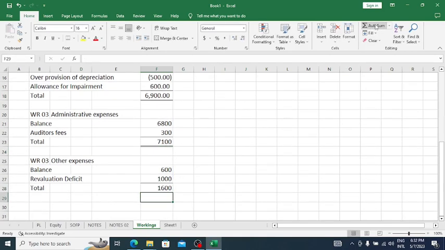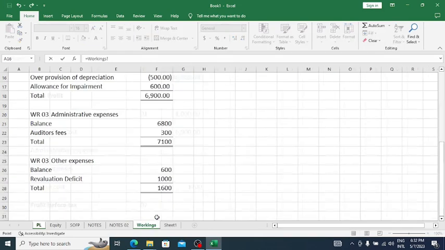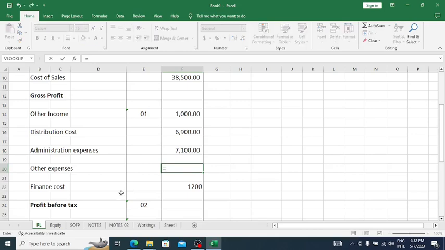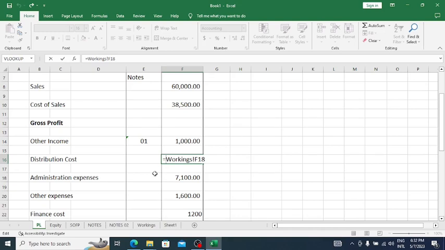Other expenses 1,600. Right. Now all these things need to be taken into the P&L. Administrative expenses 1,500 and other expenses 1,600. Right. Okay. Now this should be figures.